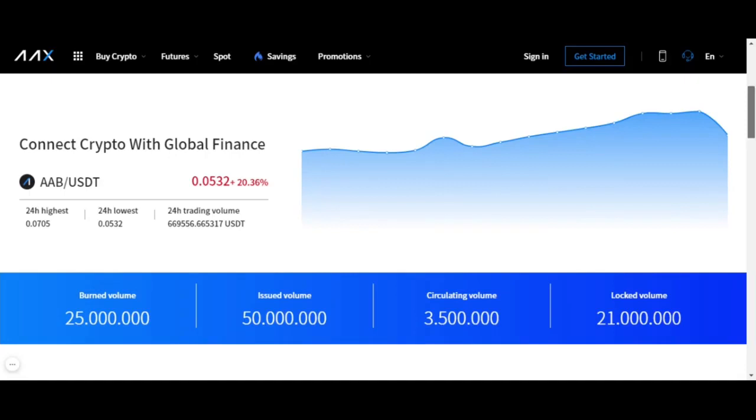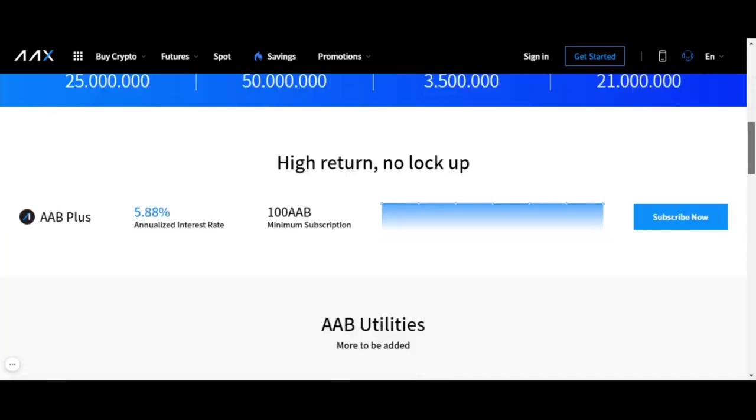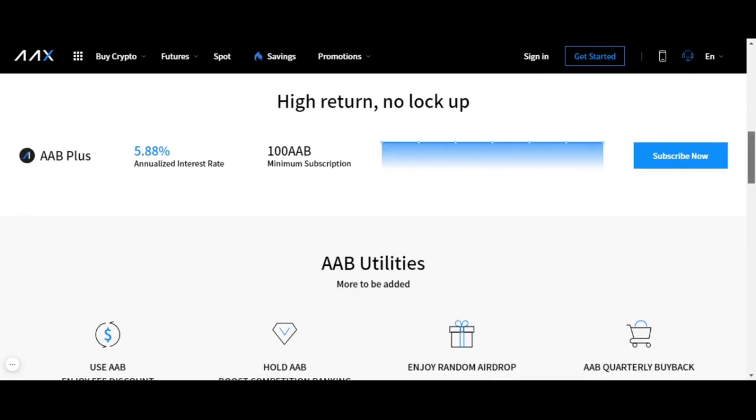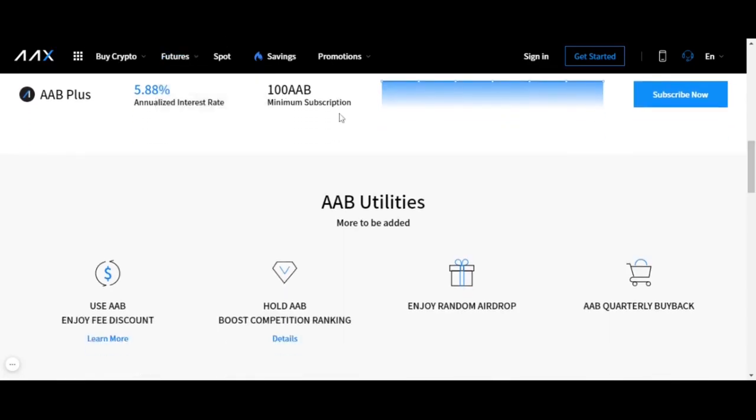That's interesting. So this AAB token I haven't looked a ton into, but I think it's very, very nice. You know, Binance has an awesome token for their exchange. That's going to be huge one day, and you know, this is actually pretty nice. So 5.88% annualized interest rates. Let's see. So 100 AAB minimum, that's tiny. So what is that? You know, that's literally $7. That's tiny. So yeah, that's pretty fascinating there.